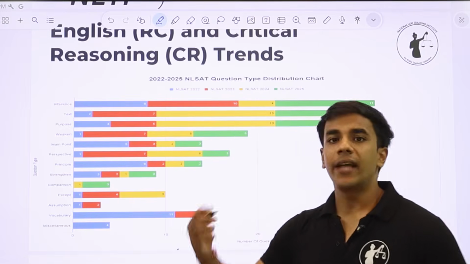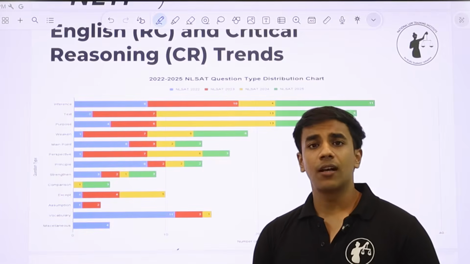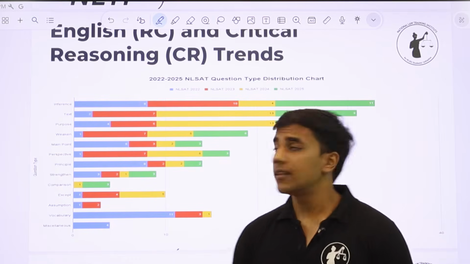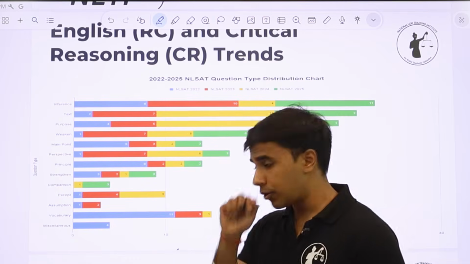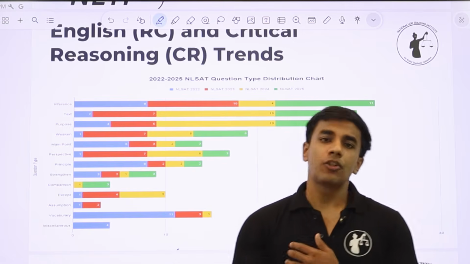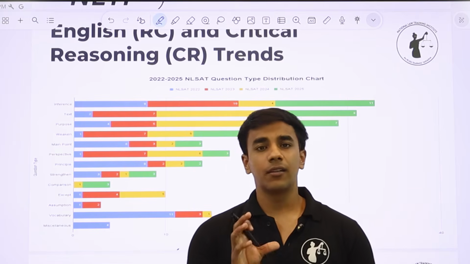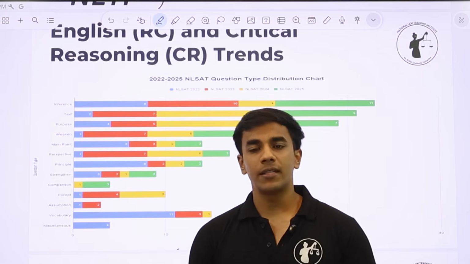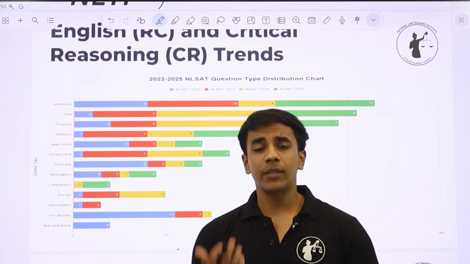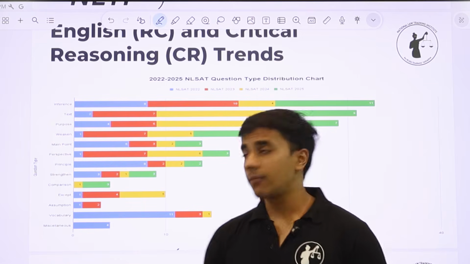Inference, text means directly from the passage. Purpose is questions like what is the primary purpose behind the author's argument, or why did the author write this particular blog. Weaken is: which of the following statements would weaken the argument made by the author. This is like the main idea or the argument presented by the author is mentioned in the question, and now the examiner wants us to identify the sentence or the answer that will weaken the stance taken by the author.